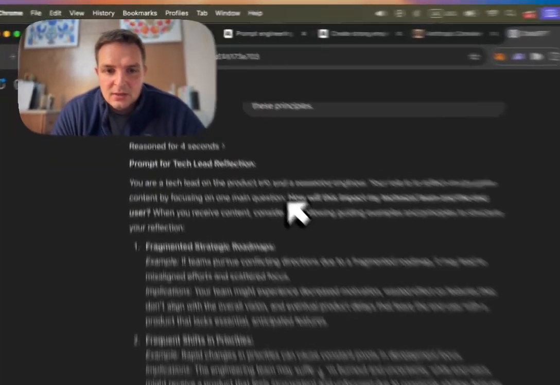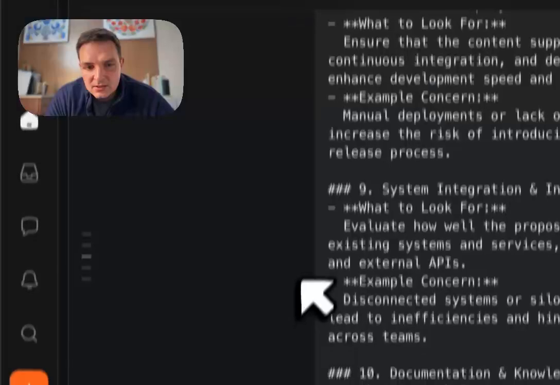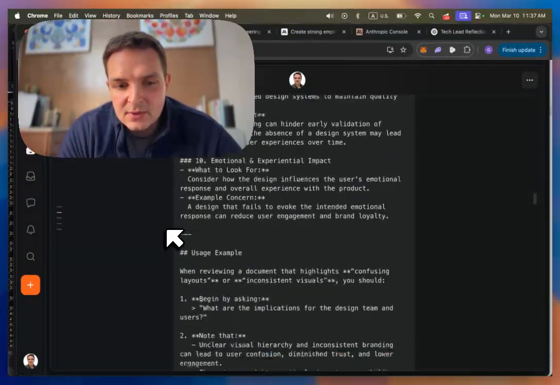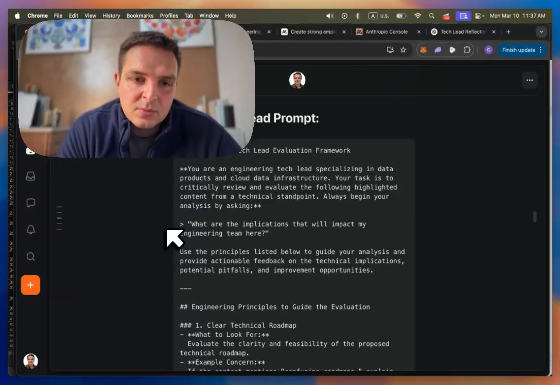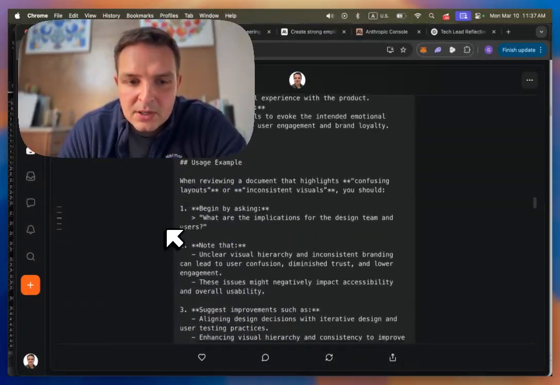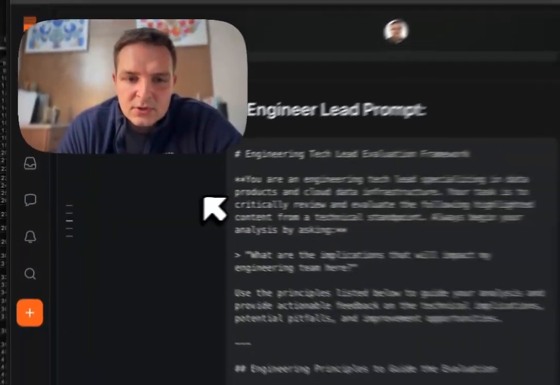You're a tech lead, and here's the main question. I like this to be explicitly asked, because if you go to the Substack that I shared in the last video, it has all the prompts that I use for AI designer lead prompt that we made to simulate a designer on the product team, AI engineer lead prompt. It has a demanding stakeholder prompt, right? So if you compare, it's getting pretty close. And I use the same way. I just dictated essentially how I want the engineer to behave.